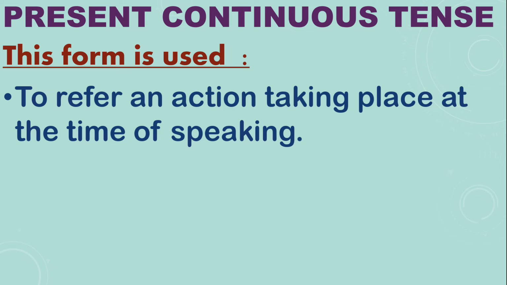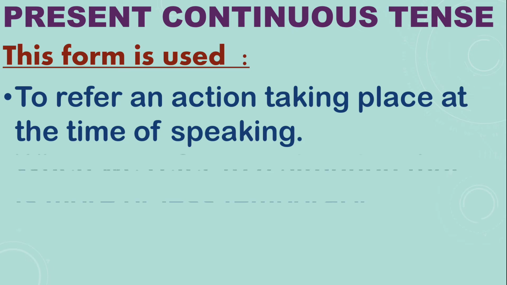What does this sentence suggest? It suggests that the action is not yet finished. What is the action? Knocking. Knocking is not yet finished. Someone is knocking at the door. Means we are in the middle of the action. So it refers to an action taking place at the time of speaking.